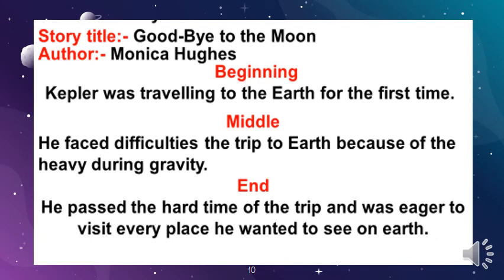Kepler was traveling to the Earth for the first time, and in the middle, he faced difficulties on the trip to Earth because of the heavy weight due to gravity, and in the end he passed the hard time of the trip and was eager to visit every place he wanted to see on Earth.